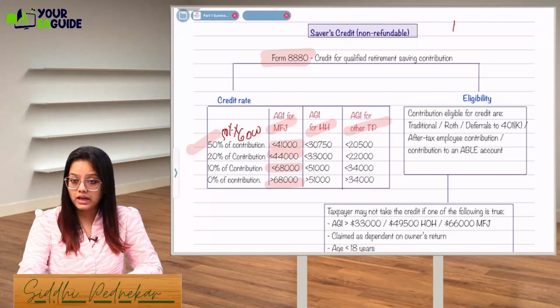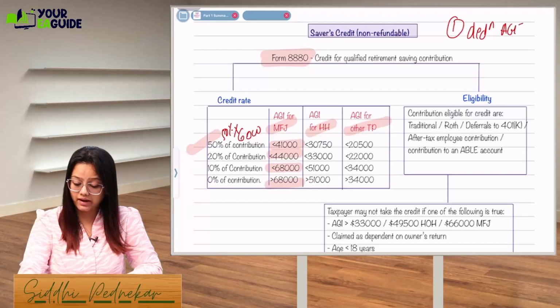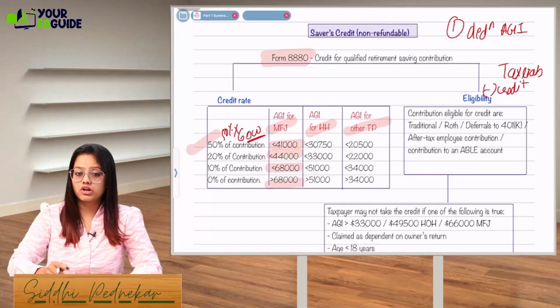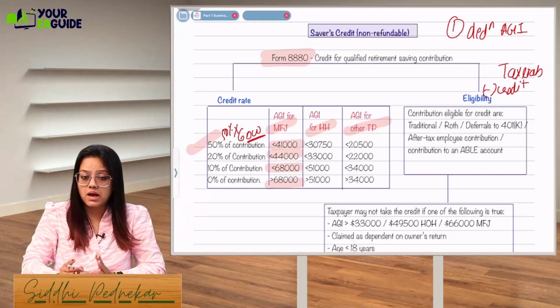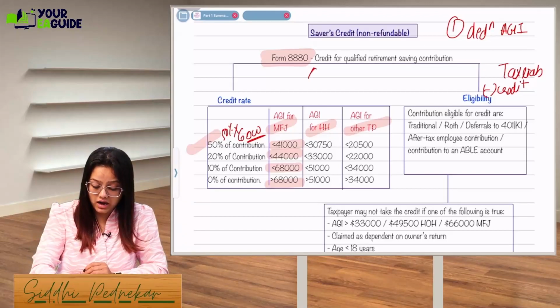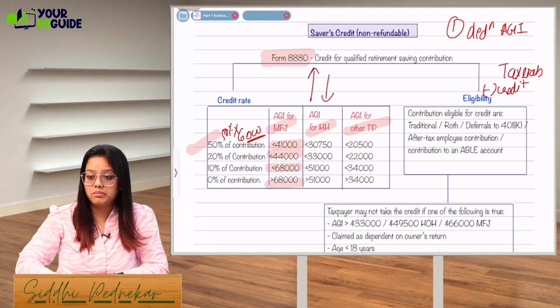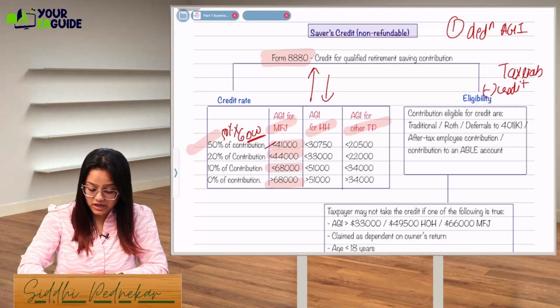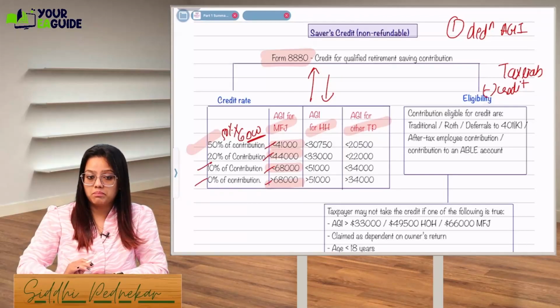You first can take the contribution as a deduction to your AGI, an adjustment to the gross income. Later on, when you reach the tax liability, you can take a credit, which is straight away 50% of your contribution if your AGI is up to 41,000. In class also I have mentioned this thing, the higher your income, the lower the benefits, right? As soon as your AGI increases, the contribution percentage for the credit will get reduced.